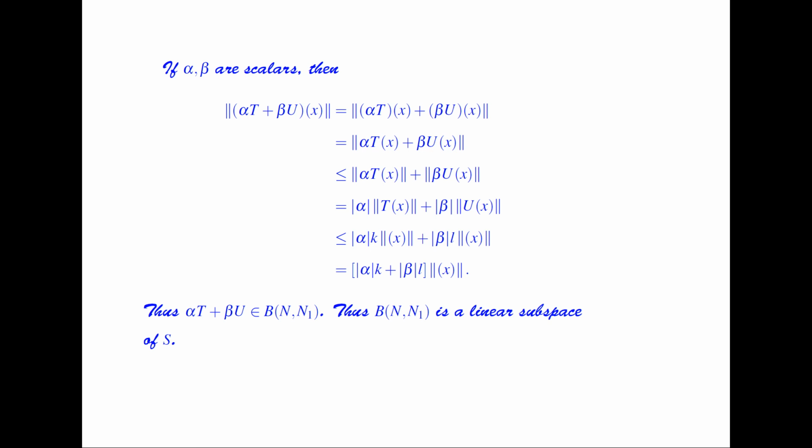So thus alpha T plus beta U belongs to the set of all bounded linear transformations from N to N1. Thus the set is a linear subspace.